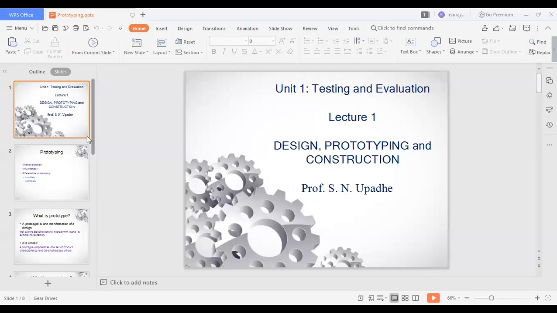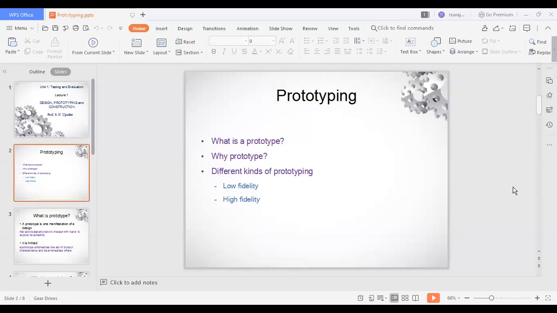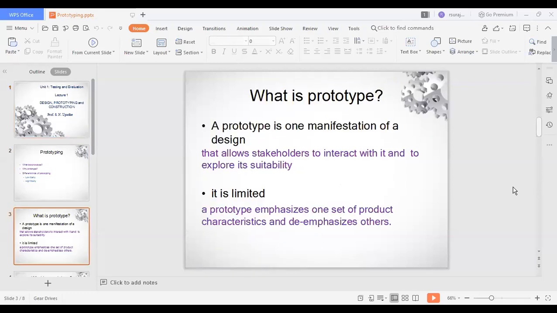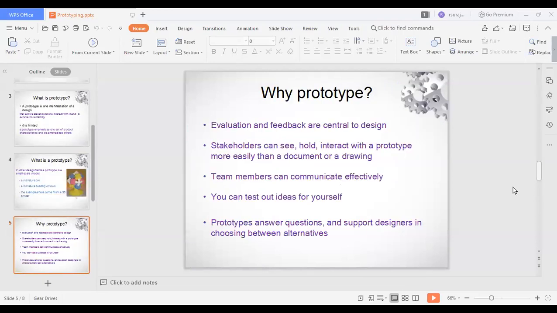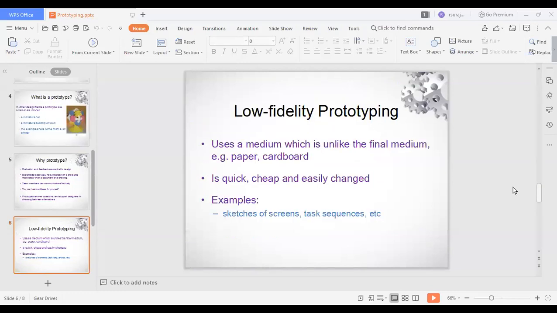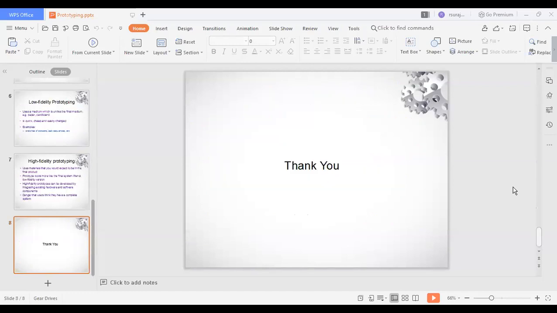Okay. So this is what we have discussed today. Let us take a quick brief review. We have seen what a prototype is, where it is used, why it is used, and the types of prototype, low fidelity and high fidelity. Okay, so this is it.